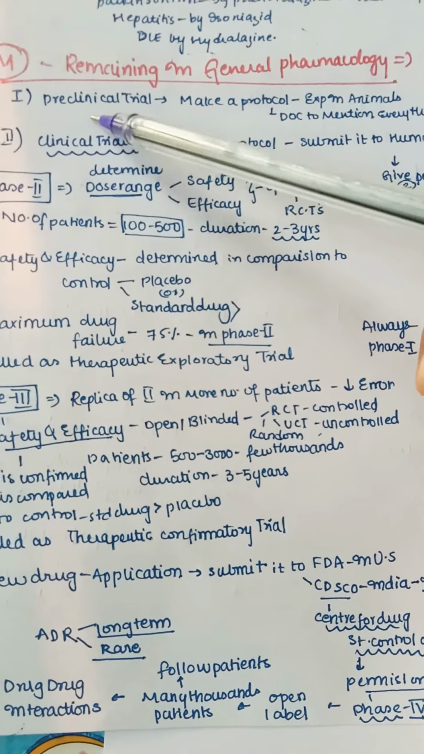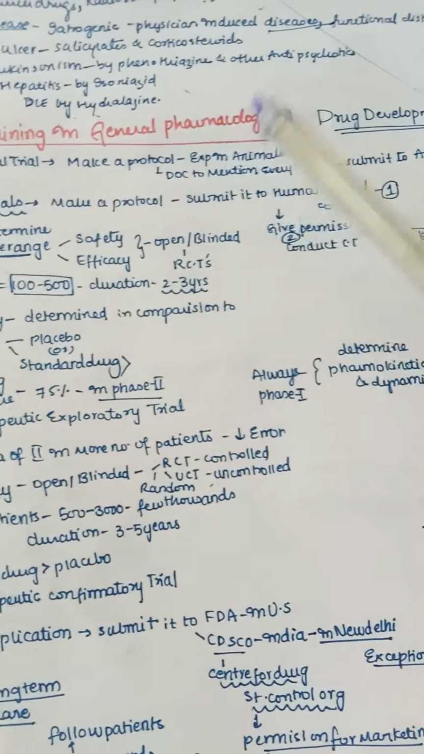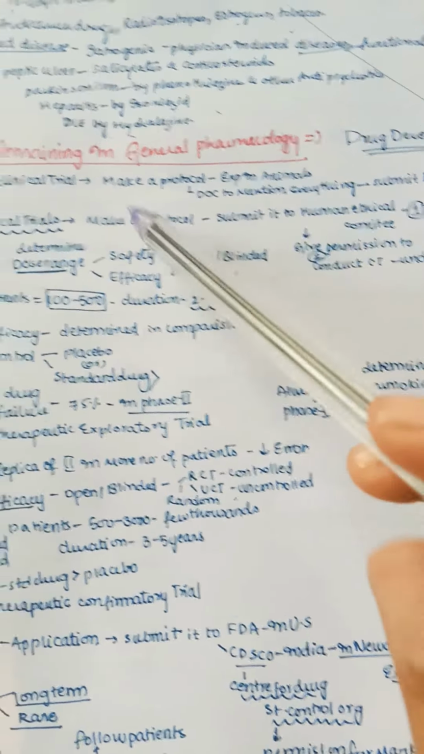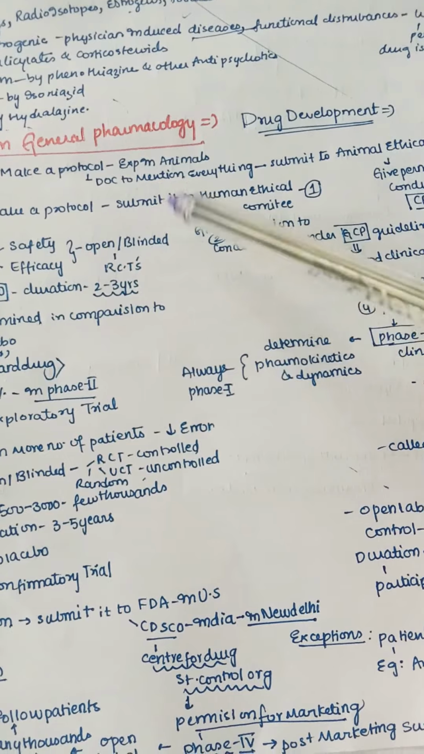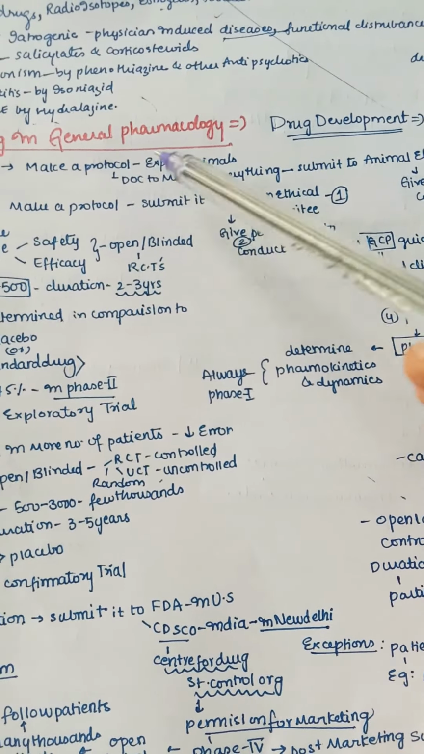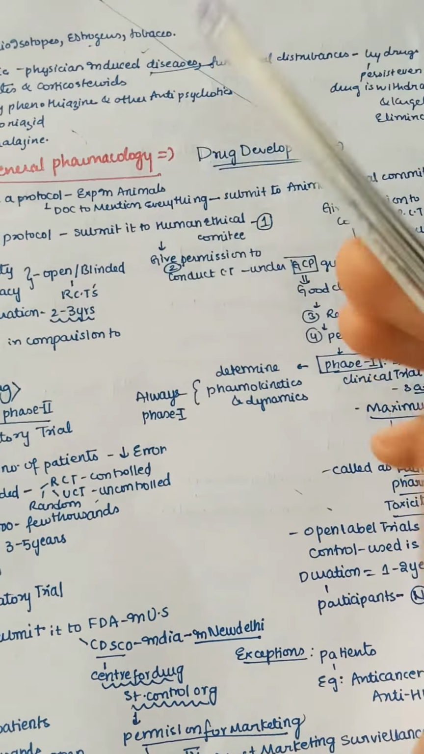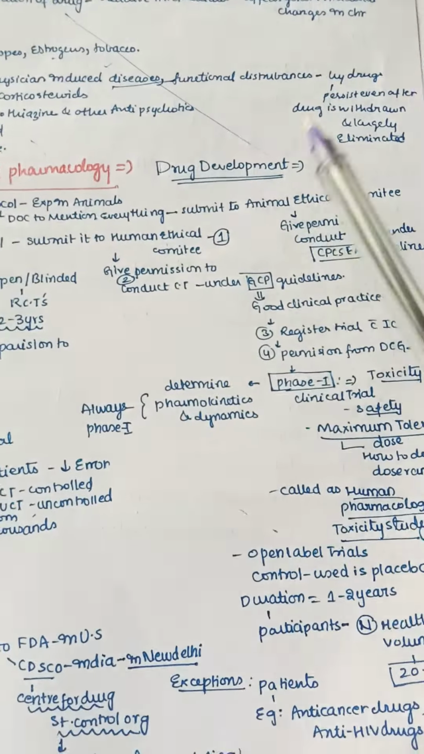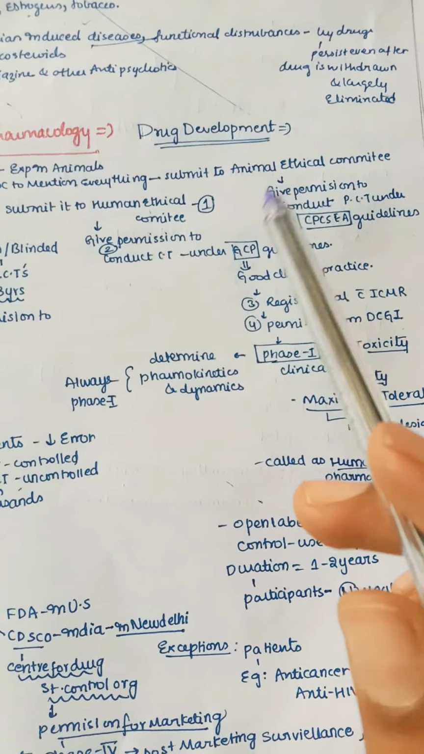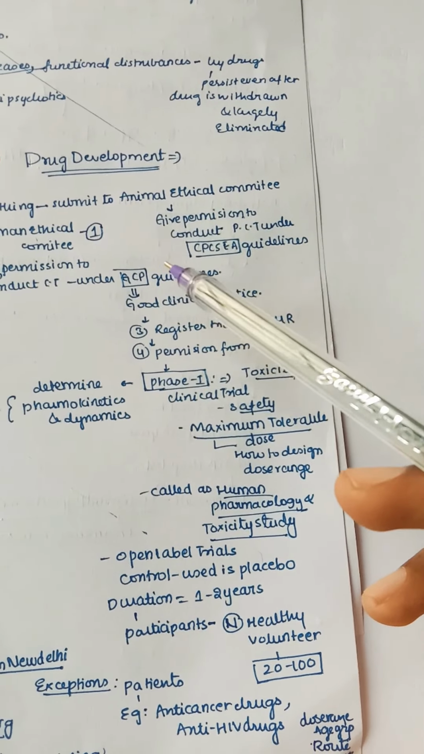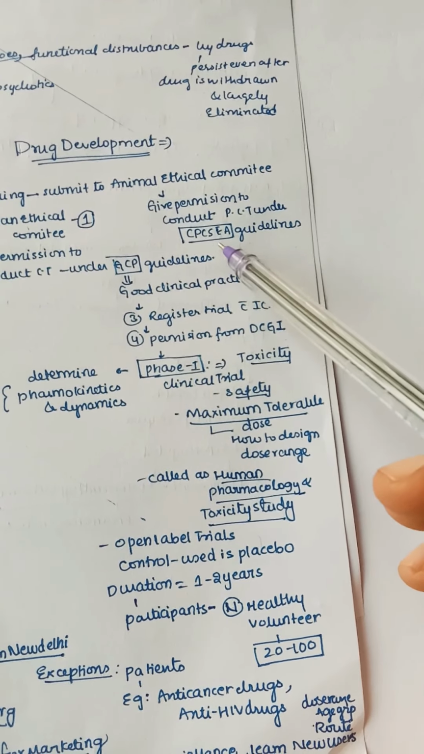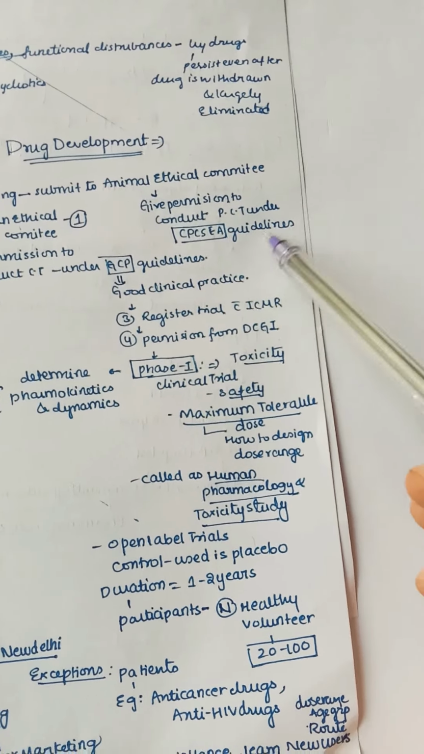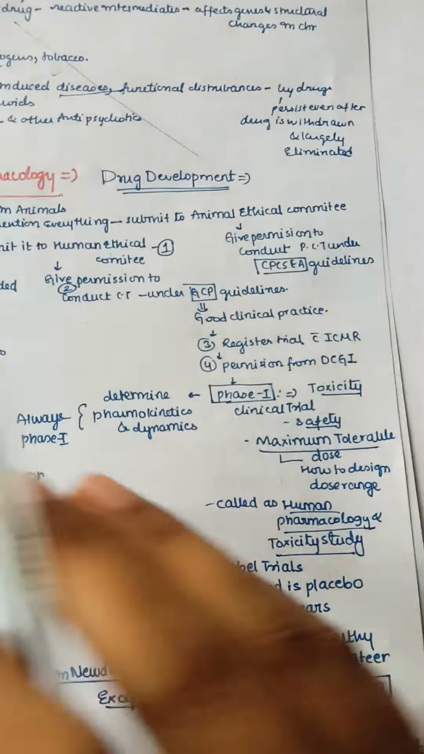First we need to do a preclinical trial, that is, we make a protocol. Because it's preclinical, we can't directly go to any human, so first we'll try on animals. A protocol is nothing but a document to mention every detail of a drug, and it is later submitted to the animal ethical committee because it is done in animals, and it gives permission to conduct the preclinical trial under CPCSE. It's a guideline, so under this guideline only we need to do this.